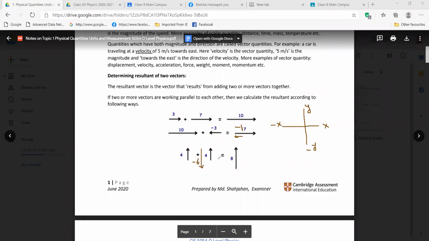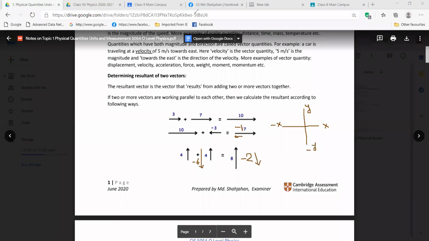Then what will be the resultant? -2. Good. And the direction? It will be down, the bottom, this way. Exactly. So I think all of you are clear about this, right? Thank you so much for your attention and for taking part.